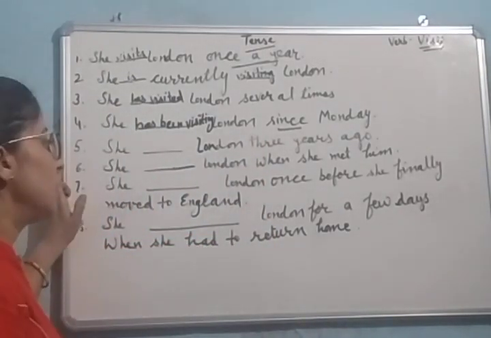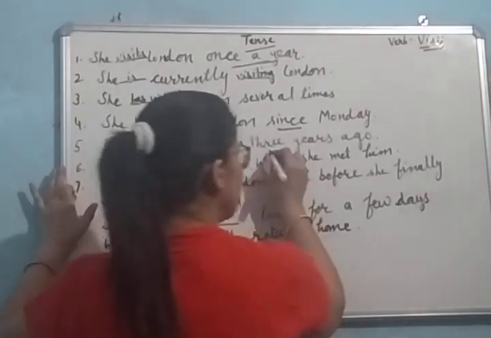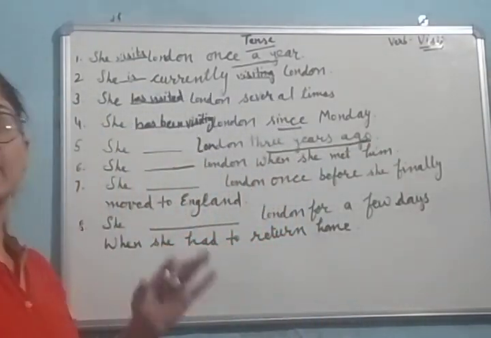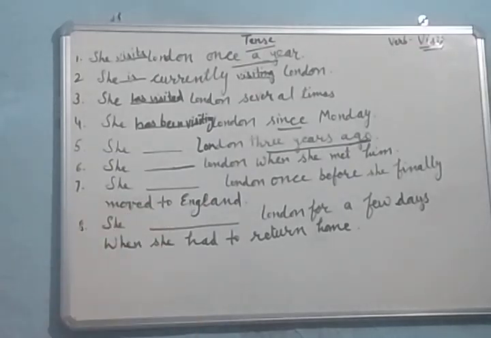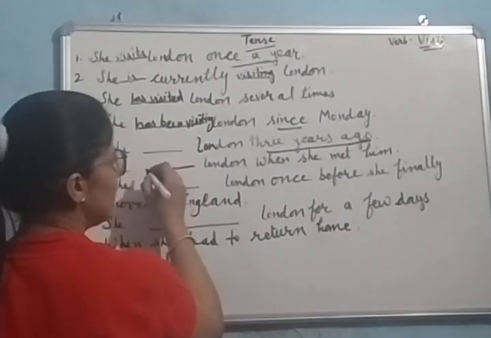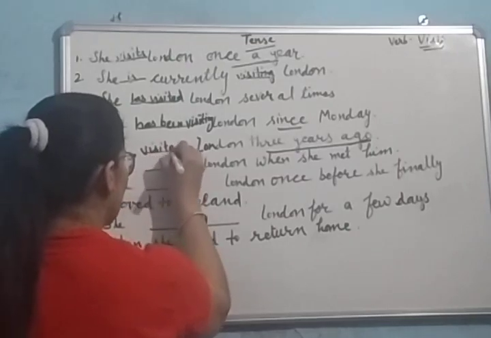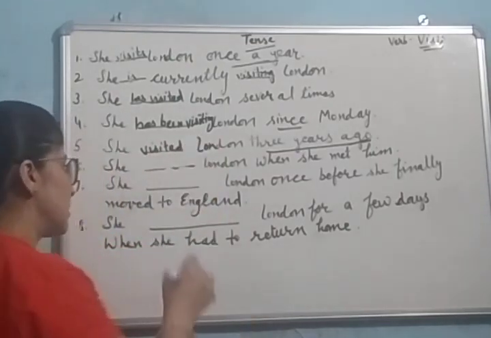She dash London three years ago. This phrase, three years ago, is showing that this action has already been done, completed. For this, we make use of simple past tense. She visited London. Ago is showing that it is past tense.